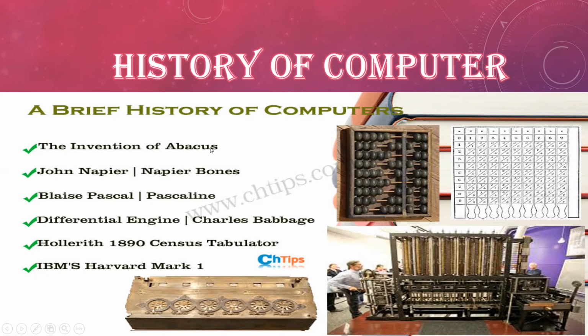Now just remember one point, that abacus is a manual device. What is the meaning of manual? Manual means that we have to operate this device with our own hands. It doesn't work with the help of electricity. Okay, so at that time, the calculation was done manually.